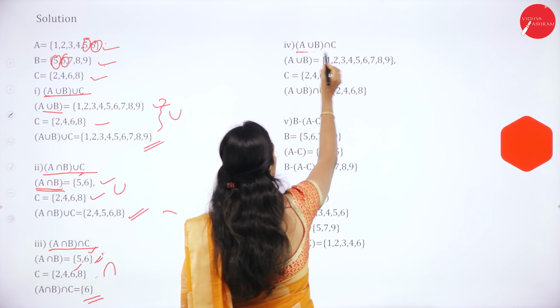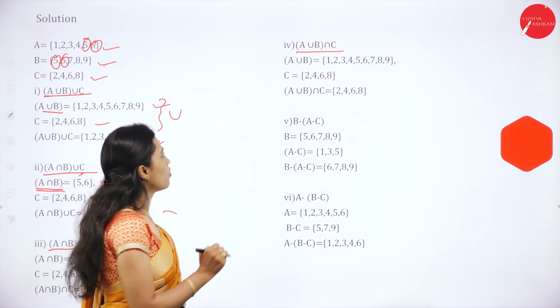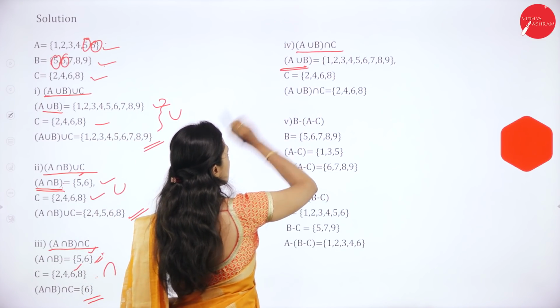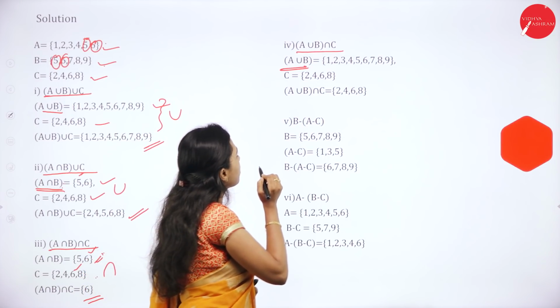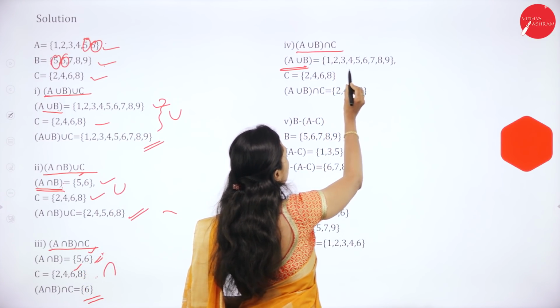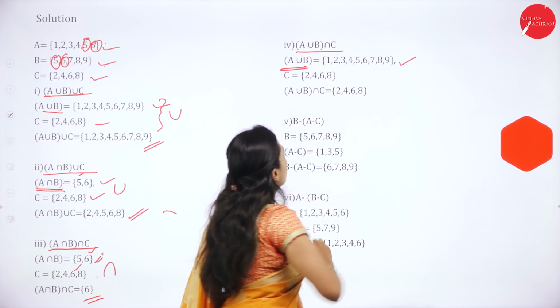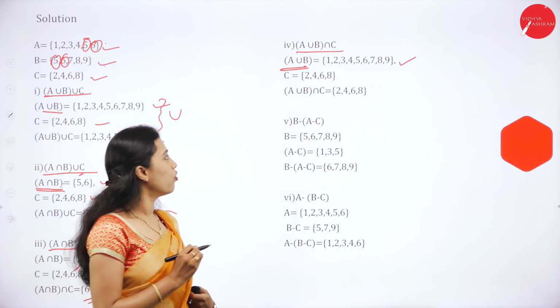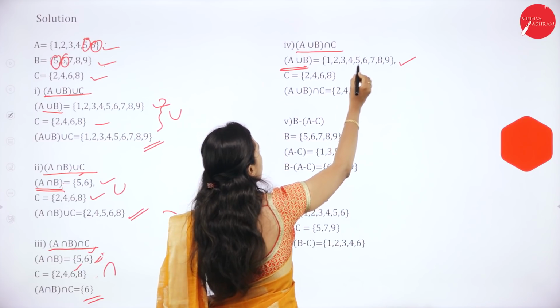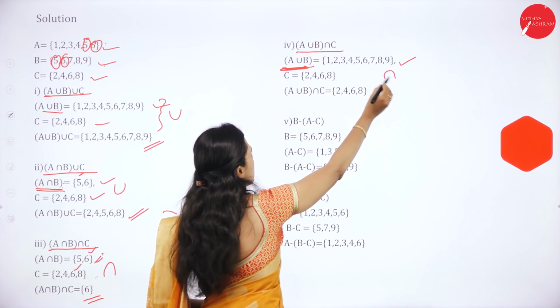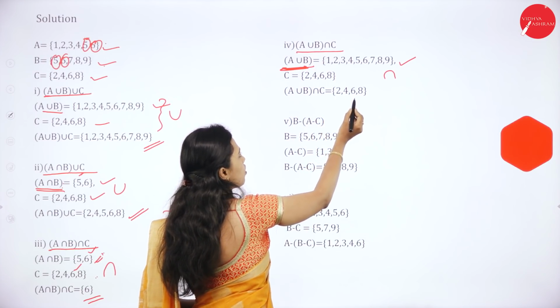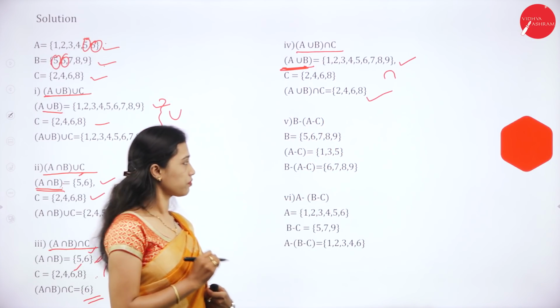Then A union B intersection C. So we'll find out A union B first. A union B is 1, 2, 3, 4, 5, 6, 7, 8 and 9. C is 2, 4, 6, 8. So common elements between these two, A union B intersection C, is 2, 4, 6 and 8.